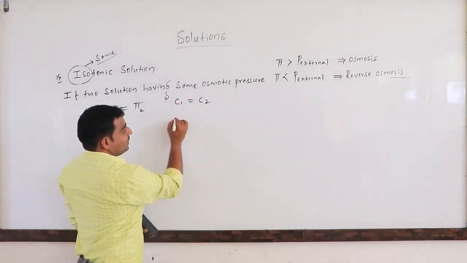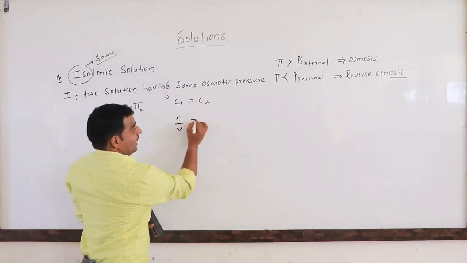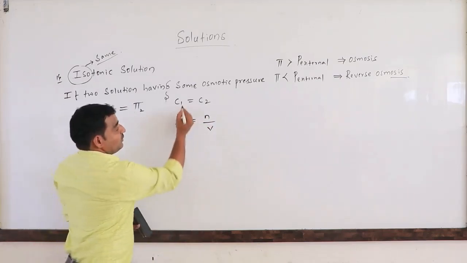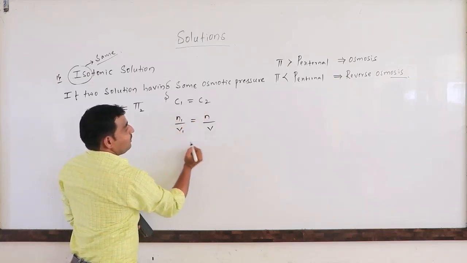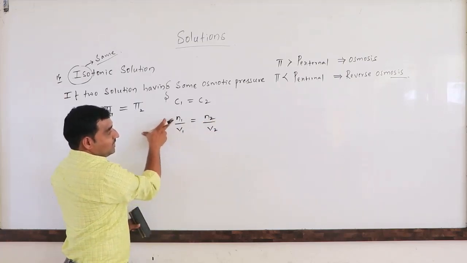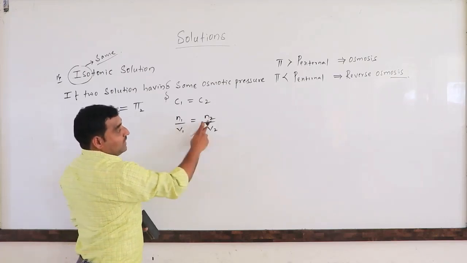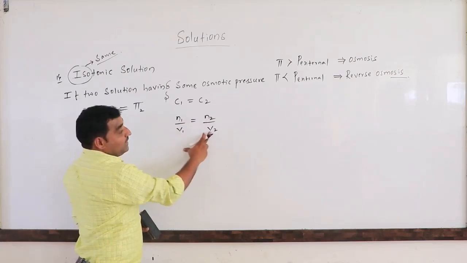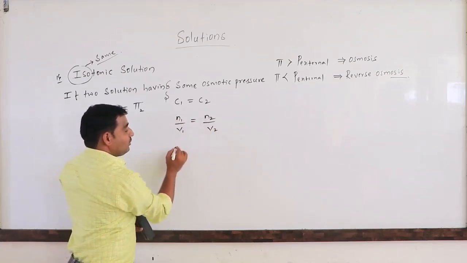Concentration term, how to define it? Number of moles divided by the volume of the solution in liters. Now differentiate the first solution and the second solution. This is N1 and V1, this is N2 and V2. N1 divided by V1. N1 is the number of moles of the first solute, N2 is the number of moles of the second solute, V1 is the volume of the first solution, and V2 is the volume of the second solution.